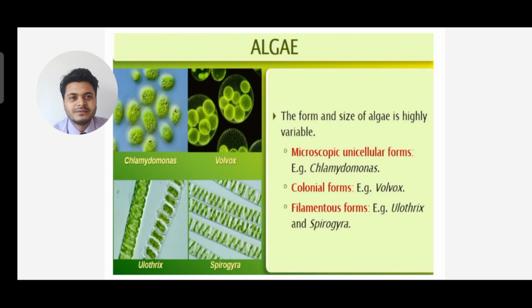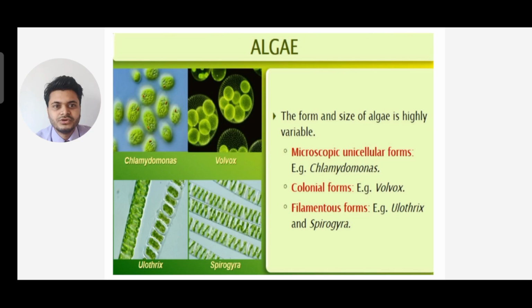Next, you can see the examples of algae. The form and size of algae is highly variable. Alright, you have different forms like microscopic unicellular forms, for example Chlamydomonas. Colonial forms, for example Volvox. Filamentous forms, for example Ulothrix and Spirogyra. All pictures are given. You can see the Chlamydomonas structure, the Volvox structure, the Ulothrix structure, and the Spirogyra structure.